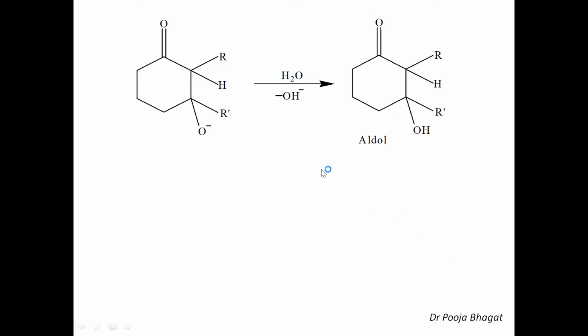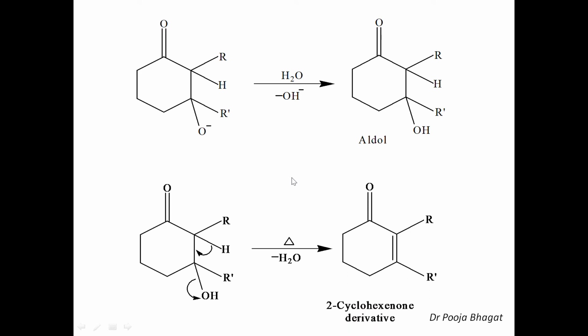Now the next step is abstraction of a proton from the water molecule. So O negative abstracts the proton from the water molecule and gets converted into OH. So now aldol is formed. And now you know what will be the next step.